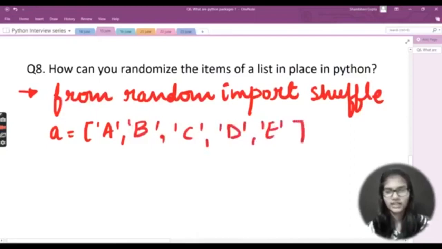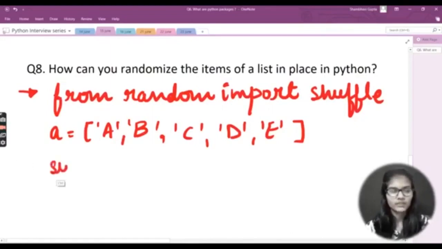You're not just going to take A, B, C, D, and E in your interview, right? You're going to take some meaningful values and variables here. Here I'm just giving you an example of how to answer this question. So A is equal to a list which I have declared. How do we understand it is a list? I have used square brackets here. Whenever we define any values or data types inside square brackets, that is always treated as a list.